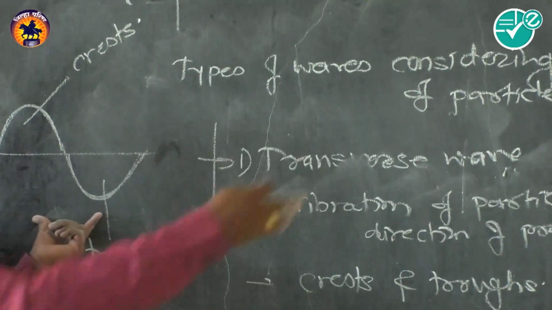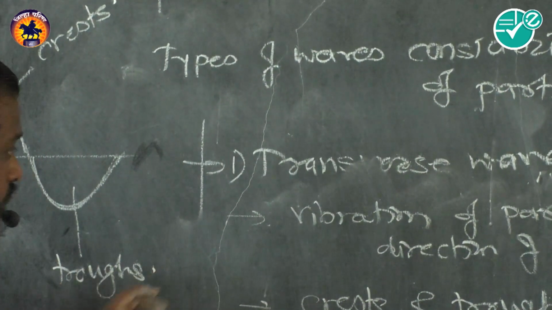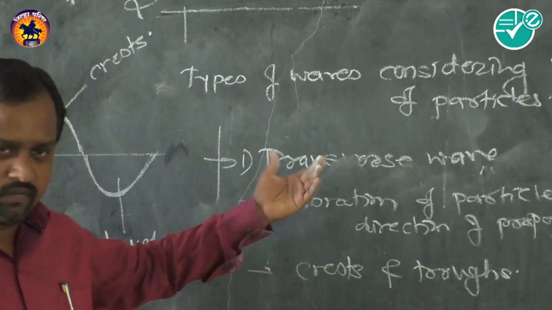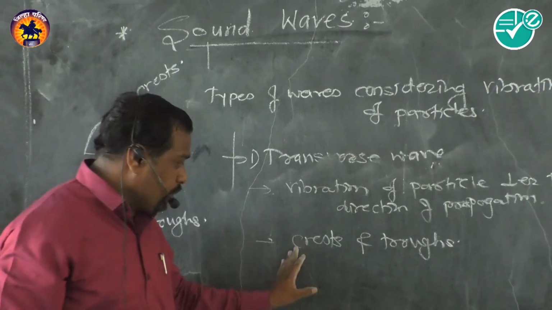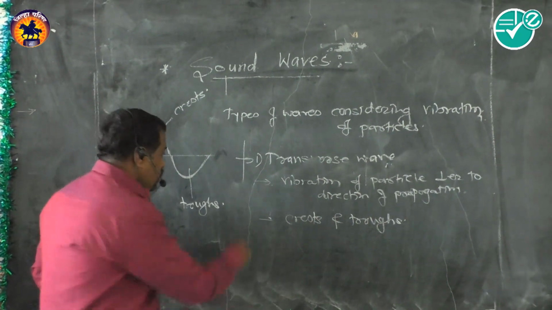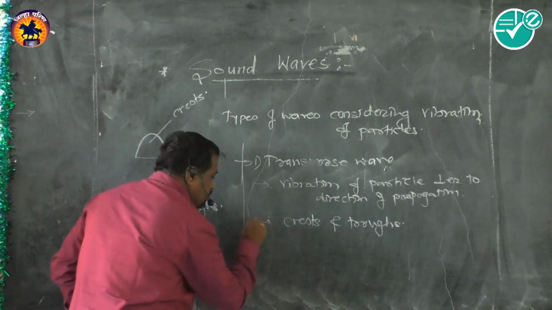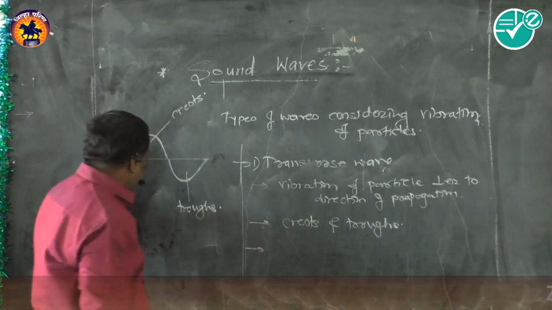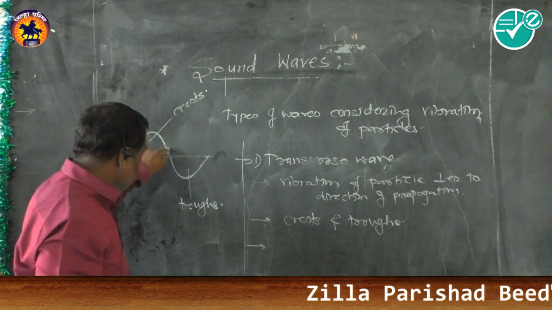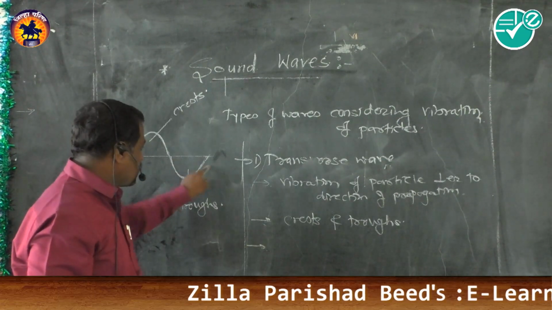This elevated part is called the crest, and this depressed part is called the trough. These alternately form a transverse wave, which transfers energy from one place to another. A transverse wave is made up of alternate crests and troughs. Crests are the elevated parts while propagating, and the depressions are the troughs.